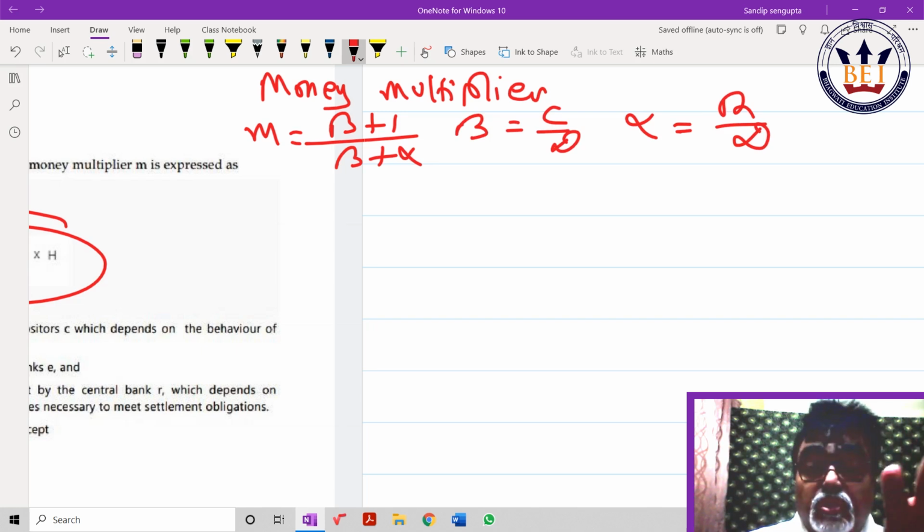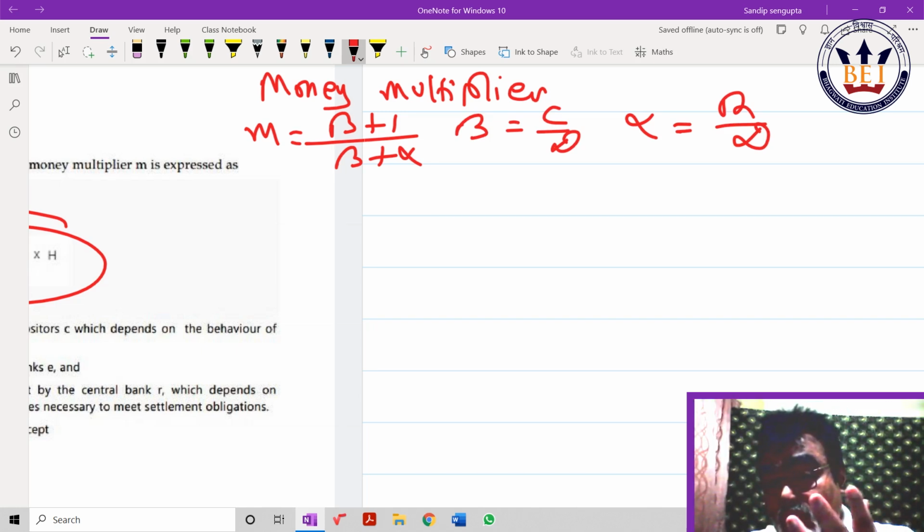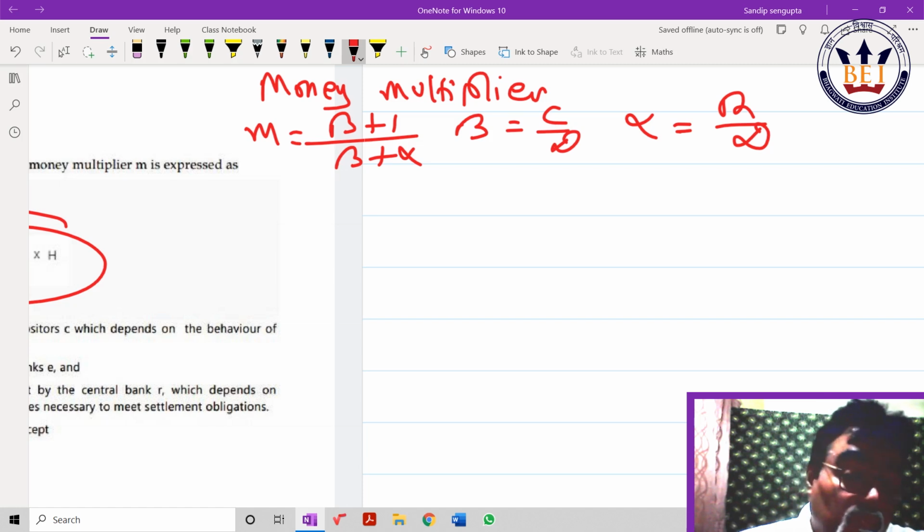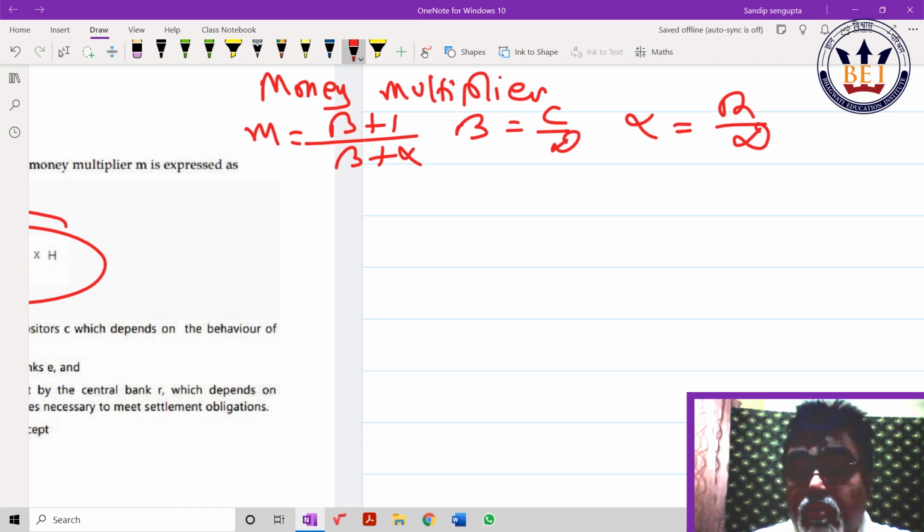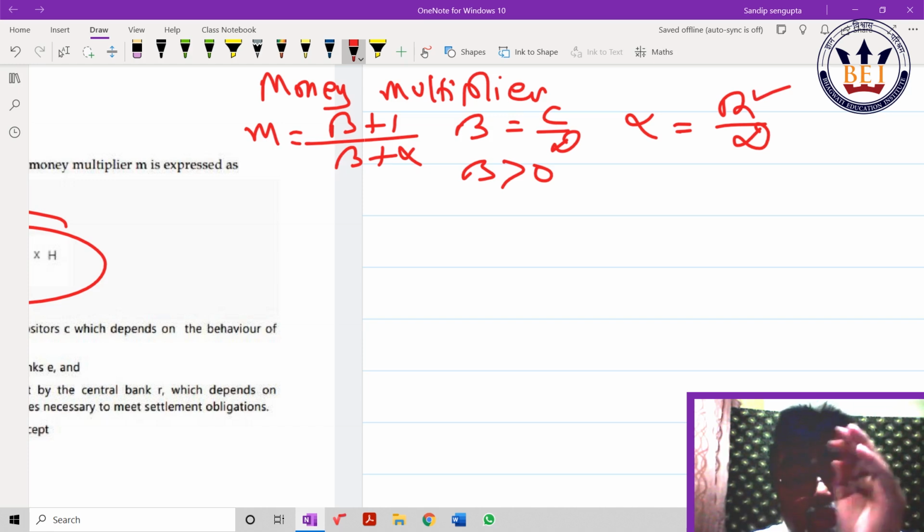Currency deposit ratio means total currency obviously should be more than whatever deposit is in the bank. So beta is always greater than 0. But the bank's reserve deposit ratio is obviously less than the demand deposit. So 0 less than alpha less than 1 is not there, but the language is given. I just want to help my serious students.